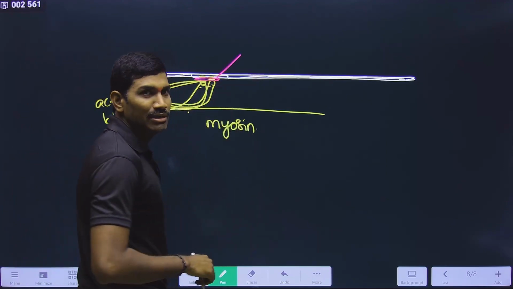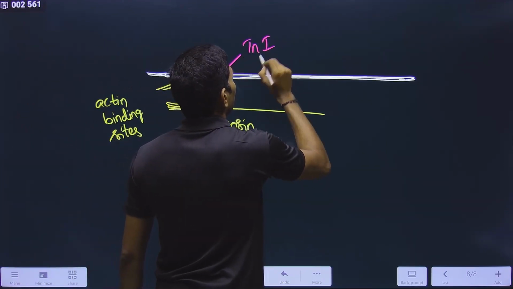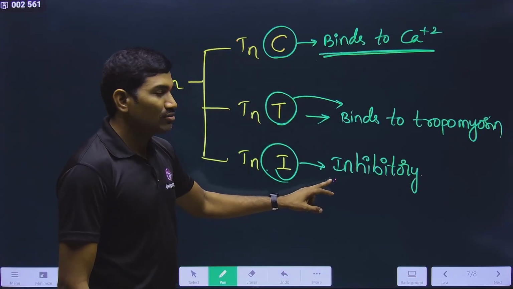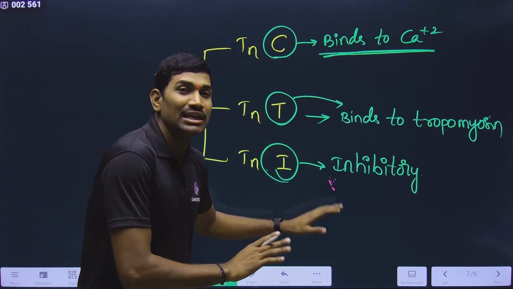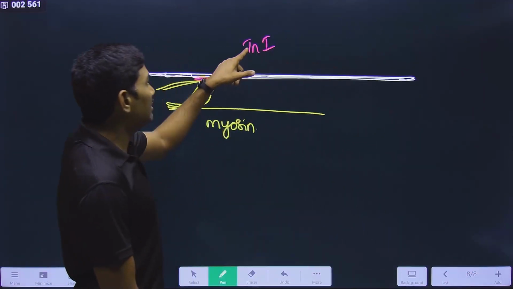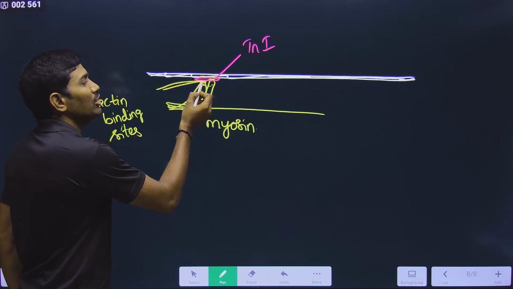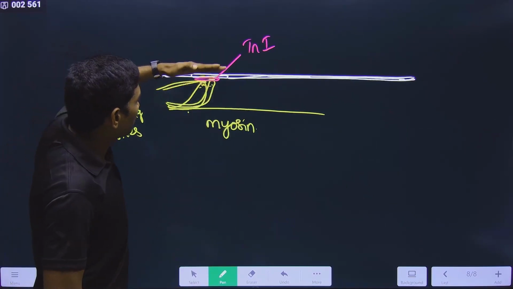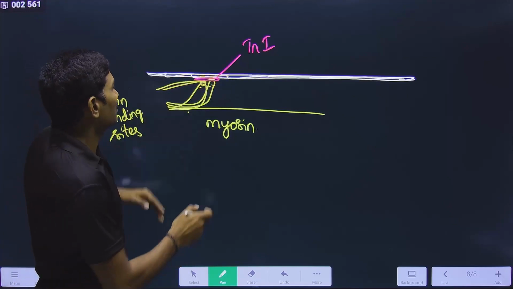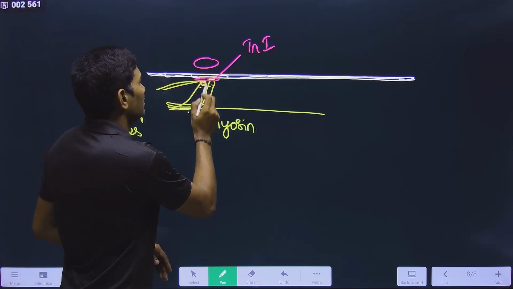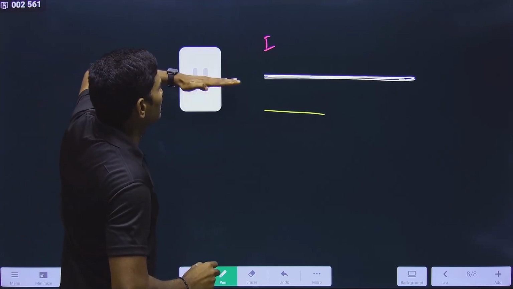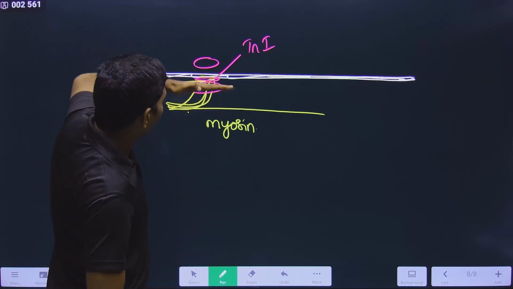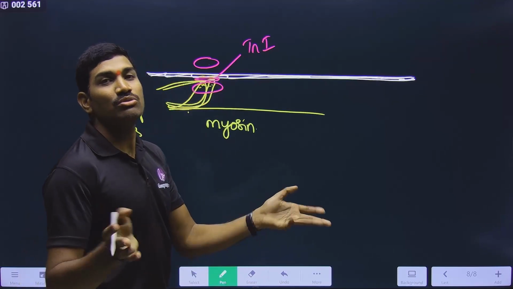Now who is coming in between? It is the troponin I. This is what we are studying here. What is the function of this troponin I? It is inhibitory. What is it inhibiting? It is inhibiting the binding of myosin with actin. How is it inhibiting? By being present in between these two. Understood or not? Above is the actin, and below is the myosin, and in between, this inhibitory subunit is there. Since the inhibitory subunit is present in between, now these two cannot bind.